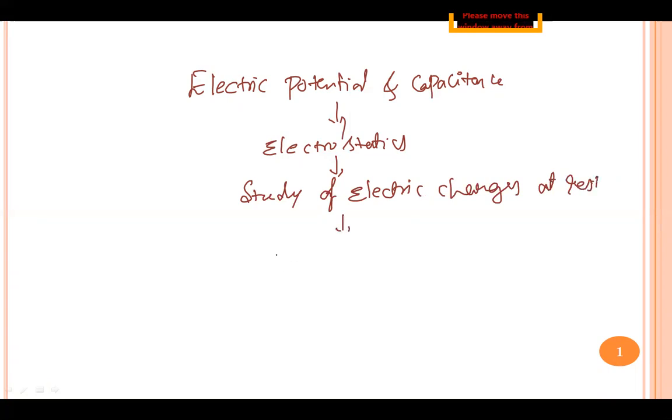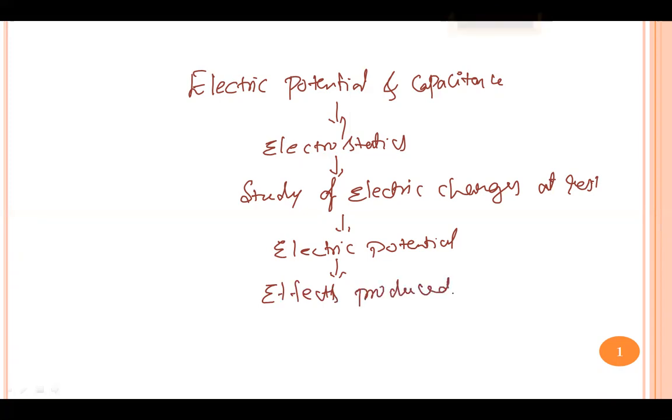See, electric potential is considered to be one of the effects produced by an electric charge at rest.